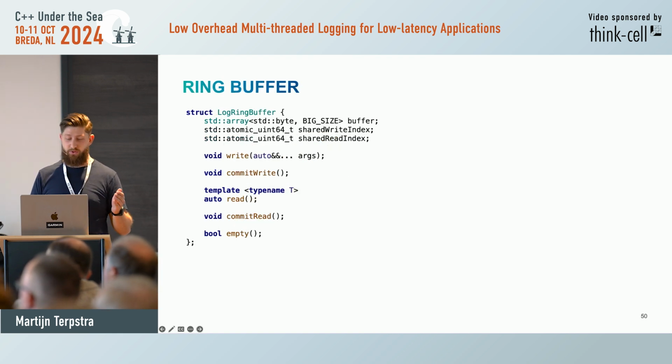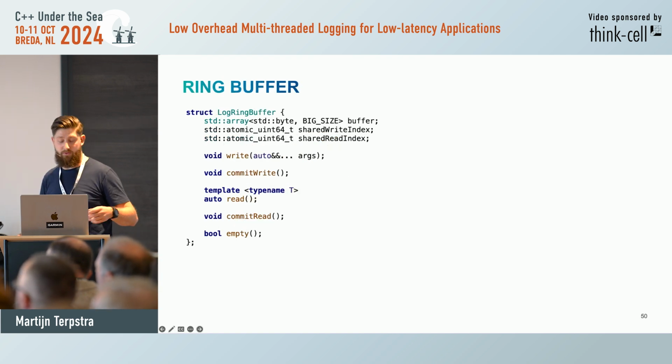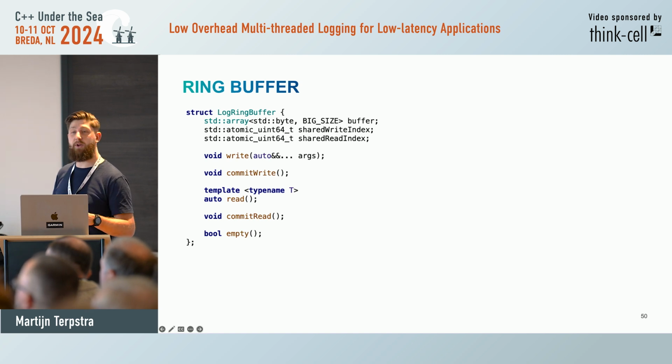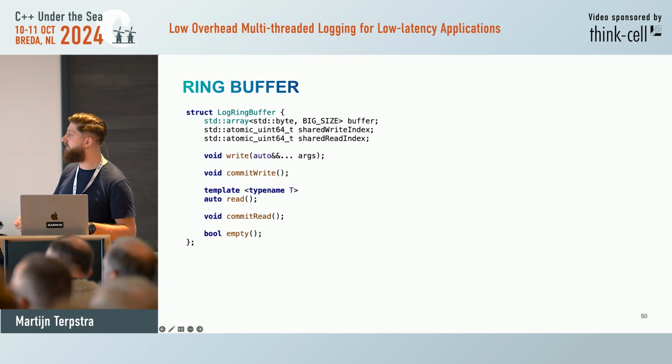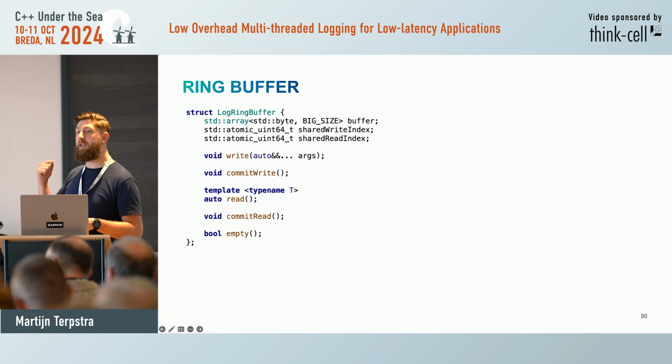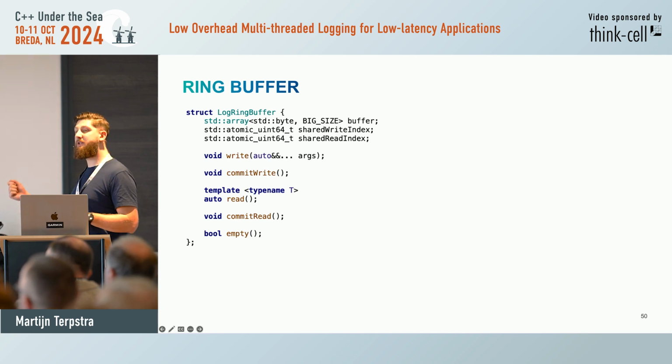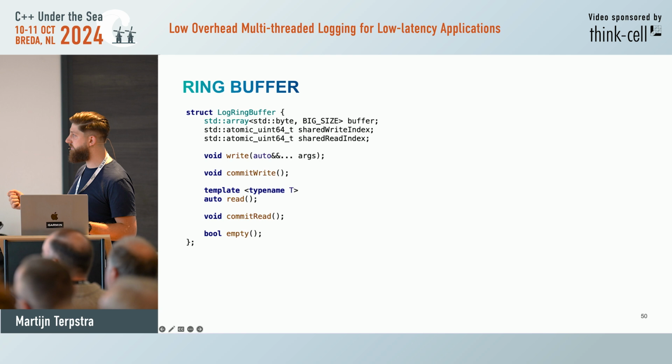So for that, we use a ring buffer. Everyone has seen a ring buffer before, right? So this is not interesting. The important part here is the function calls. On the writing side, you can write with a list of values you want to put in the buffer, and then you commit the write towards the flush logs thread.